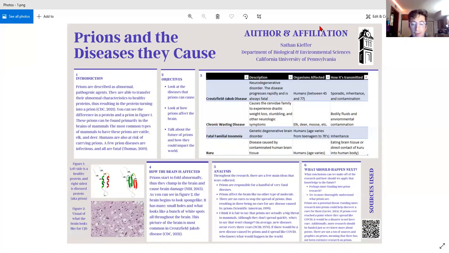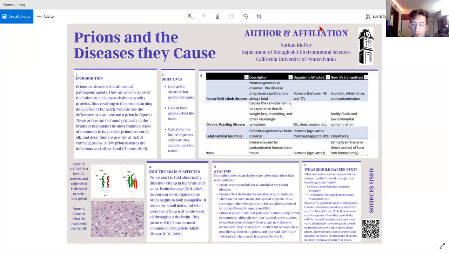And lastly, I think it's fair to say that these prions are actually a big threat to mammals. Although they don't spread rapidly or quickly, who's to say that it won't change one day? I mean, we never thought that anything like COVID would happen here, but it has, and it spread really rapidly and came out of nowhere. And I guess we really don't know if these prions could ever spread like that, which makes you wonder.